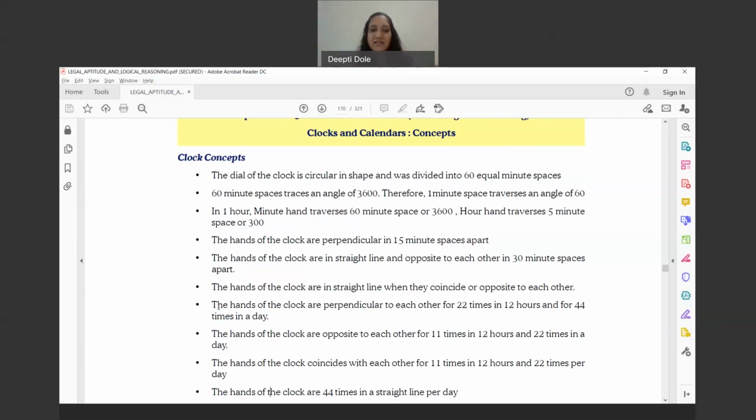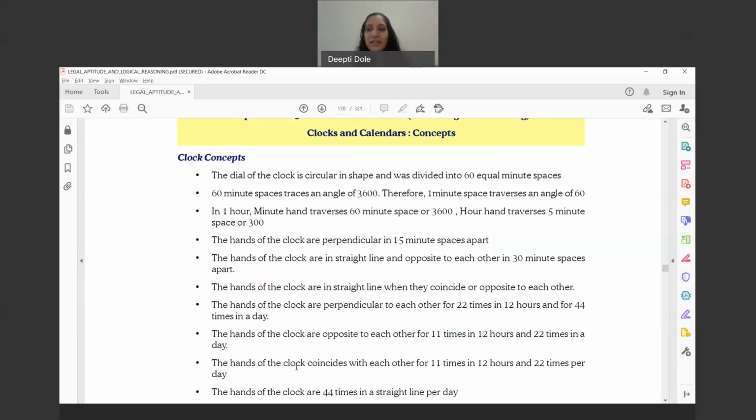Then the hands of the clock are opposite to each other 11 times in 12 hours. So they have straightaway given it to you, and you can definitely go and count how this 11 times comes when they are opposite to each other. And the hands of the clock coincide with each other 11 times in 12 hours and 22 times per day.